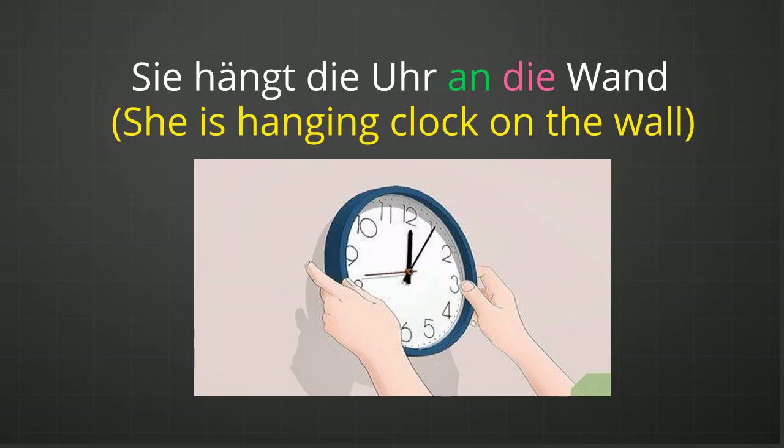Sie hängt die Uhr an die Wand. Wand is a feminine gender noun. Sie is the subject. Sie hängt, she is hanging that clock on the wall, which means she is doing some action. There is a movement, a motion in the sentence, a position change in the sentence. And that is why consider this an preposition as an accusative.